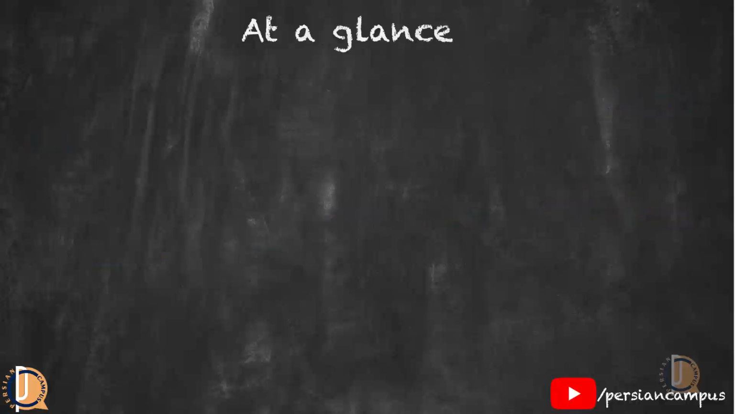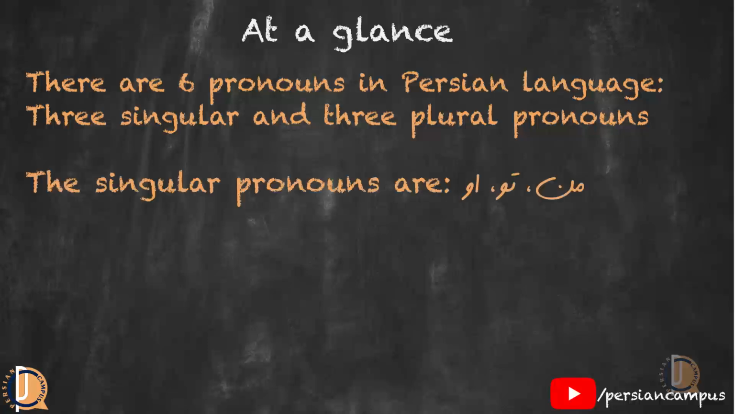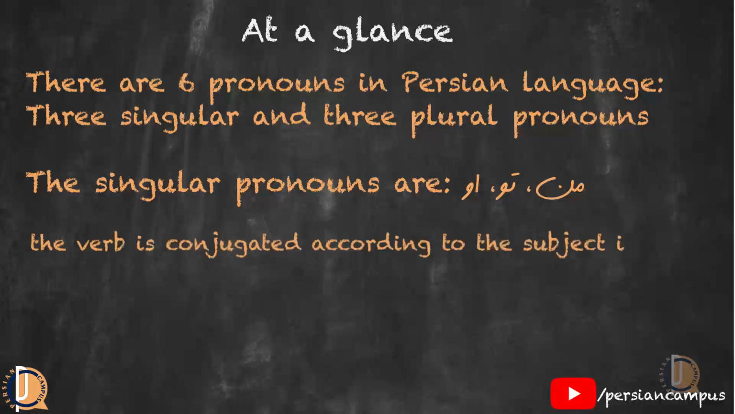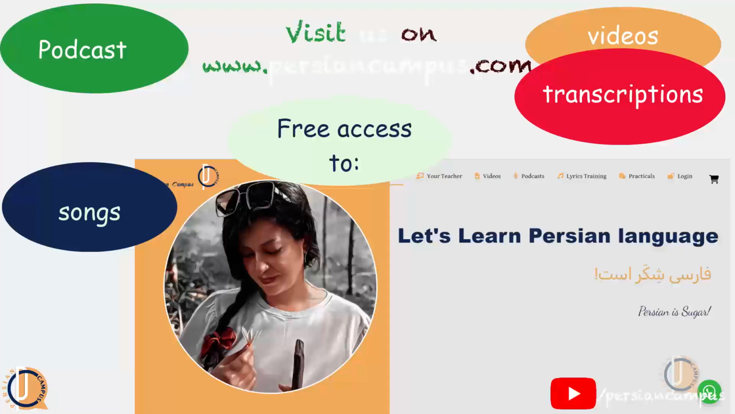Very well. Now let's summarize what we have learned. There are 6 pronouns in Persian language, 3 singular and 3 plural pronouns. The singular pronouns are man, تو, او, for the first, second, and third person. The other pronouns will be introduced in a different video. The verb is conjugated according to the subject in the sentence. The ending for man is am, for to is e, and for u or un is ad that we can change to e. We will learn more on different pronouns and tense in the following videos.